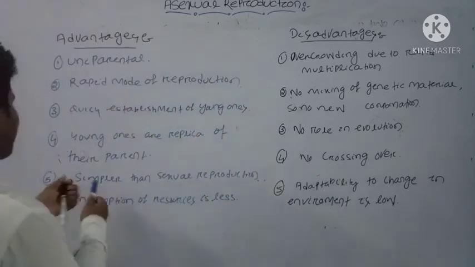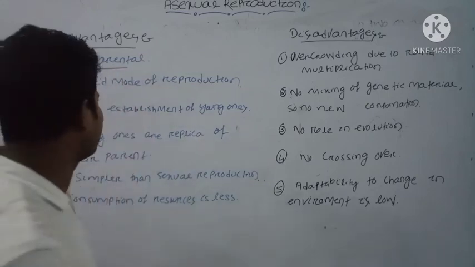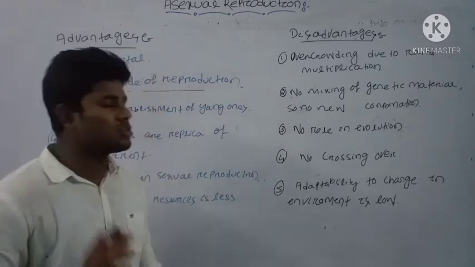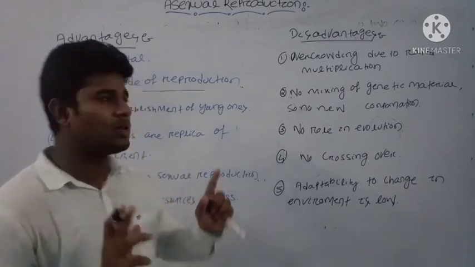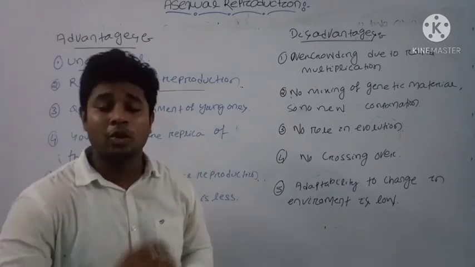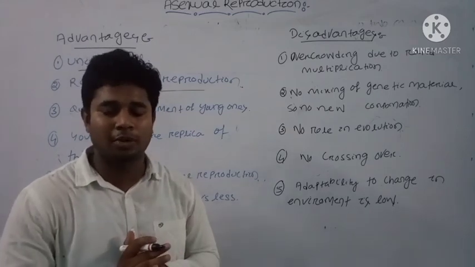The first advantage is that it is uniparental. Only a single parent is involved here, and it is a rapid mode of reproduction. As compared with sexual reproduction, where two parents are involved, here only a single parent is needed. Within a small period of time, more individuals are formed.